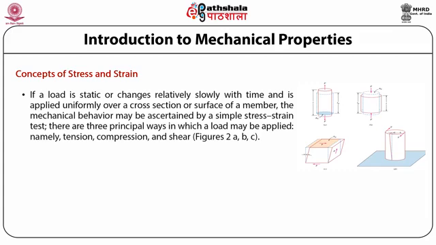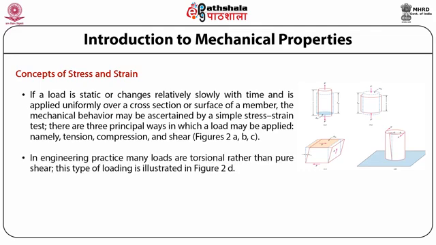If a load is static or changes relatively slowly with time and is applied uniformly over a cross section or surface of a member, the mechanical behavior may be ascertained by a simple stress-strain test. There are three principal ways in which a load may be applied, namely tension, compression, and shear, as we can see in the given figure.